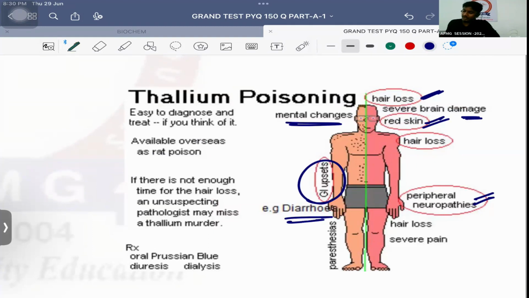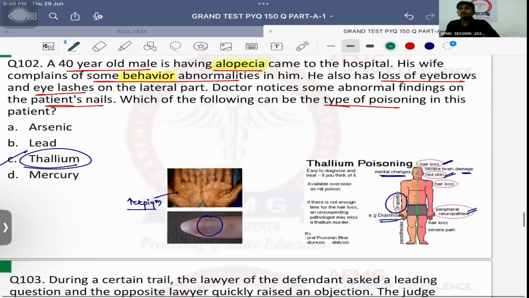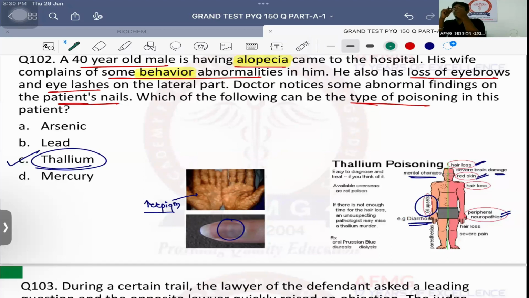Okay? Arsenic, definitely, which lines are seen on the nails? Aldrich Mees lines. Okay, please remember, what is seen on the palms? Raindrop pigmentation. Which kind of diarrhea is seen? Rice watery diarrhea. So it will mimic which infection? Cholera. Which kind of mucosa is seen? Red velvety stomach mucosa. Right? So that is what is important about arsenic.